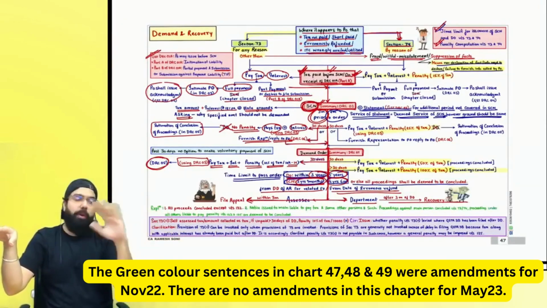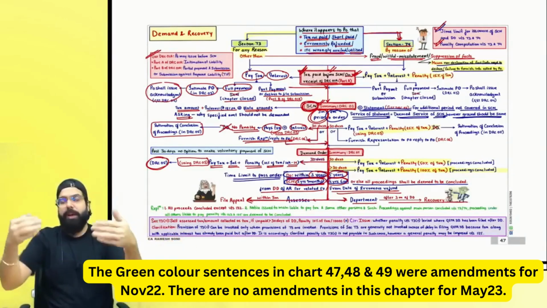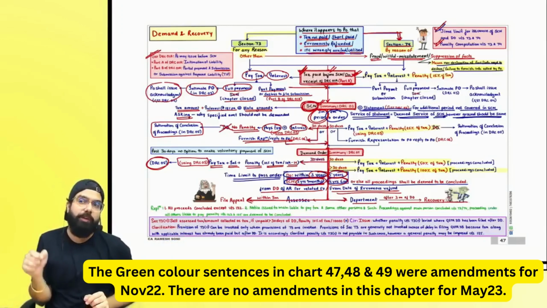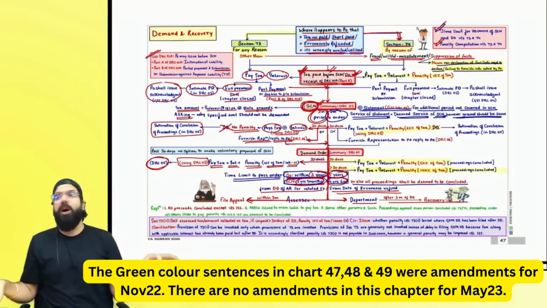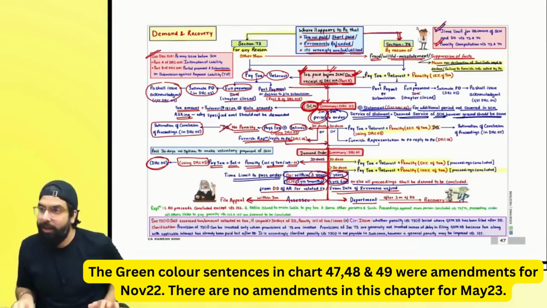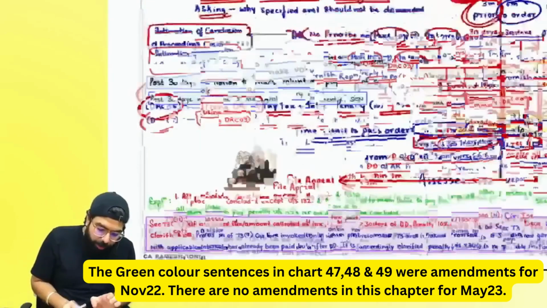Demand order under 74, there is 25%. After demand order, in a bona fide case, 10% of tax or 10,000, whichever is higher, has to be given. In a fraud case, 50% or 100% after 30 days has to be given. Right, everyone? Now, always remember one thing.